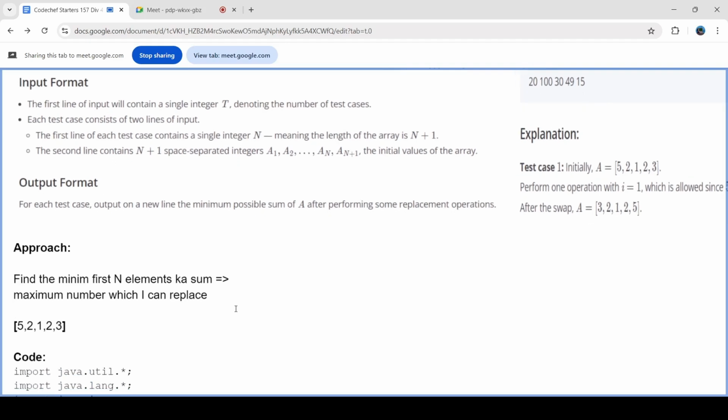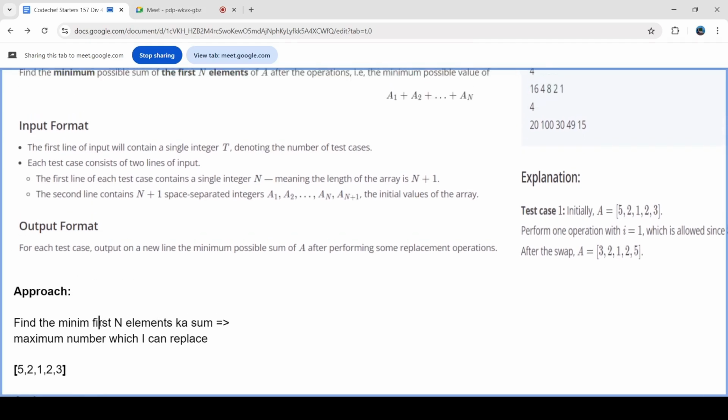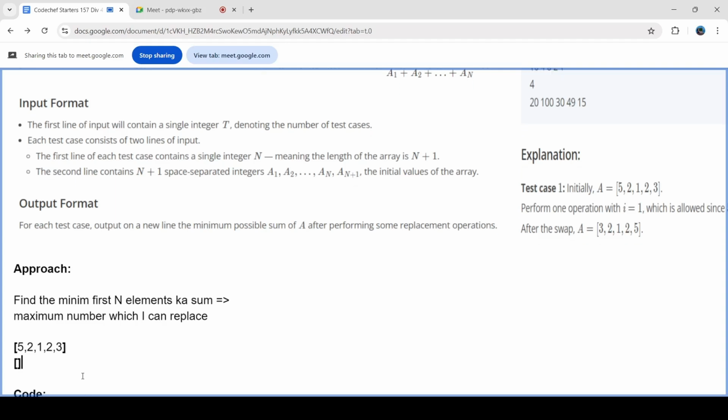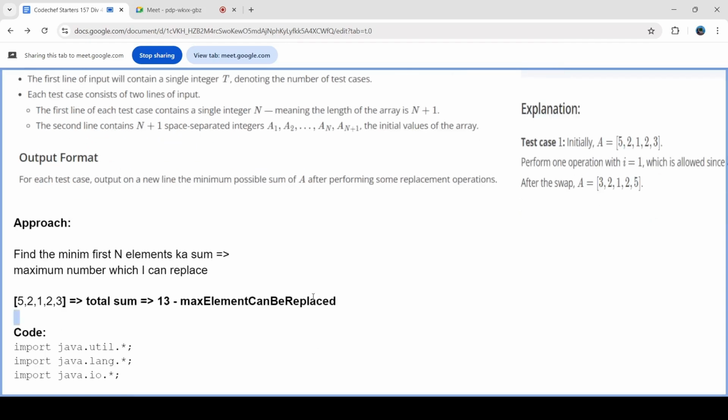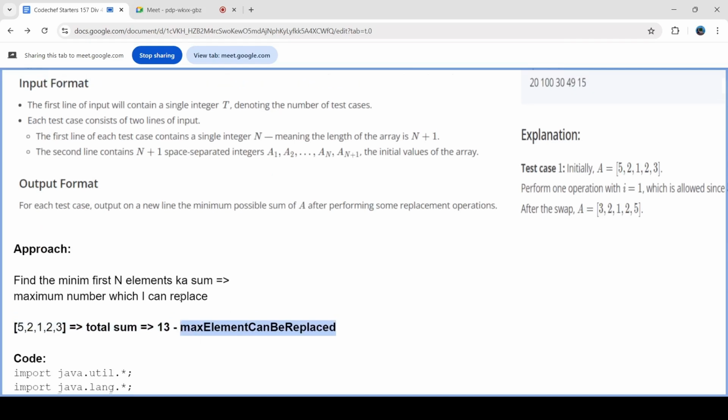Now, what is the minimum sum? The minimum sum that I want, I can get by taking the total sum, which is basically 13, and subtracting the maximum element that can be replaced. So this is what we need to find: the maximum element that can be replaced.